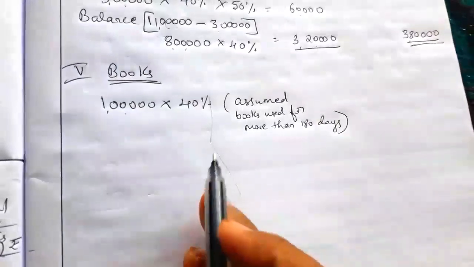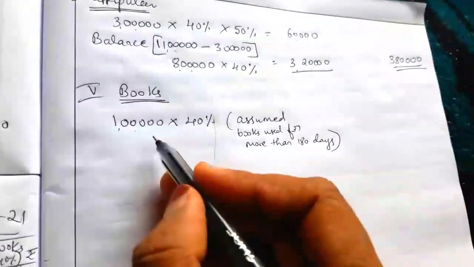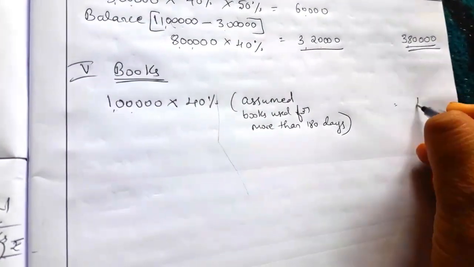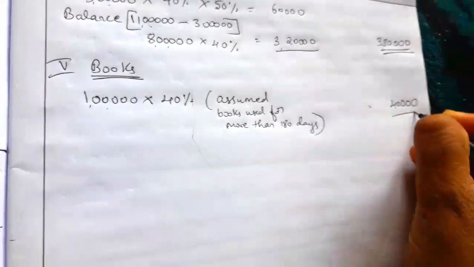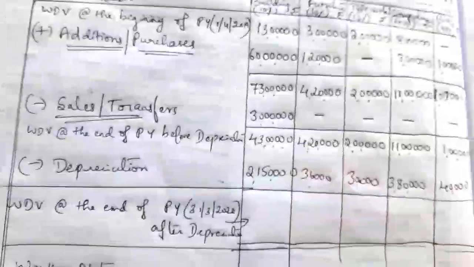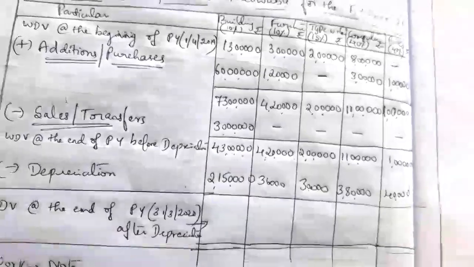So date of purchase is not given, so we are assuming the books is used for more than 180 days and providing full depreciation. 1 lakh into 40% is equal to 40,000 is the depreciation on books. Now we have to deduct the value, written down value at the end of previous year before depreciation and depreciation.